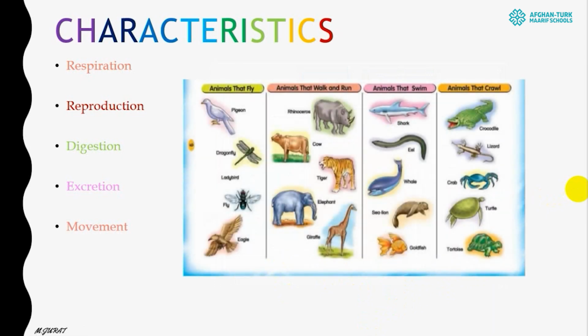Movements. All animals are moving. They are not sessile, they are motile. Some of them are flying animals. Some of them are animals that can run and walk. Some of them are swimming animals, and some of them are animals that can crawl.